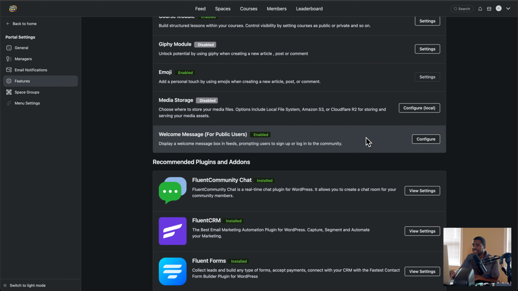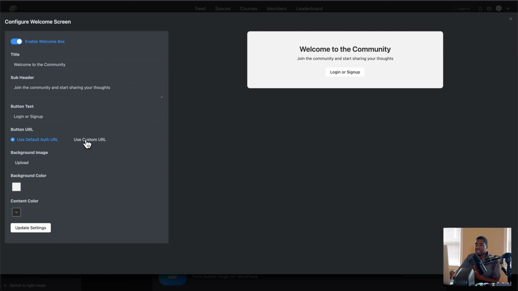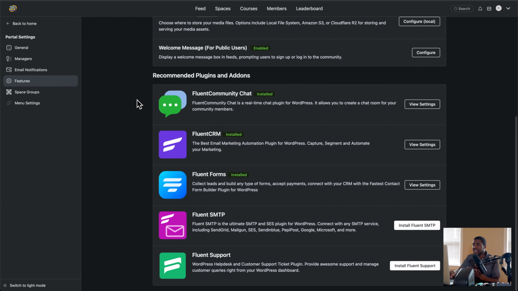Then we have a welcome message for public users. Self-explanatory. When a person joins, you can enable a welcome box. Enable it or disable it. And this is what it will say right here. Now, here's the thing that I'll show you here in a second. I've added a custom URL so that I can create a custom registration page experience. Because right now, if you did not do that, it would use the default URL. So I created a custom one. And I'll show you what that looks like here in a second.